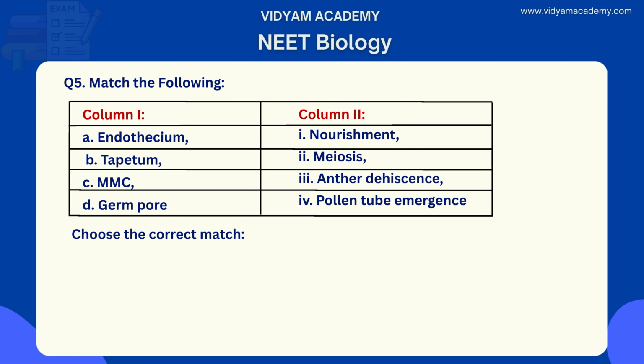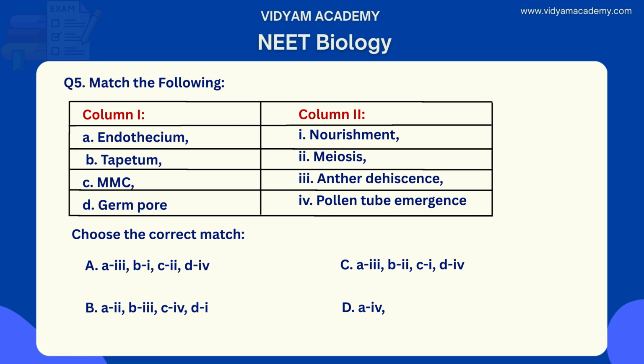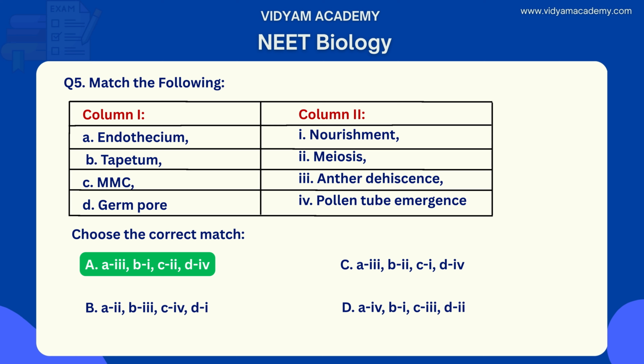Option A, A3, B1, C2, D4. Option B, A2, B3, C4, D1. Option C, A3, B2, C1, D4. Option D, A4, B1, C3, D2. What is the correct answer? Could you guess, anyone? The correct answer is option A.